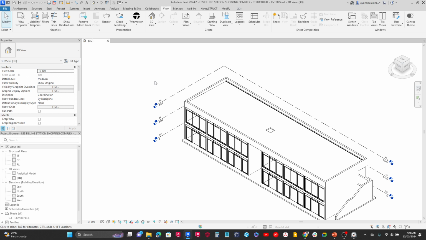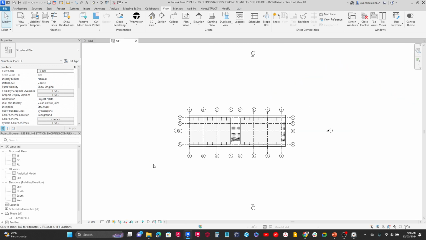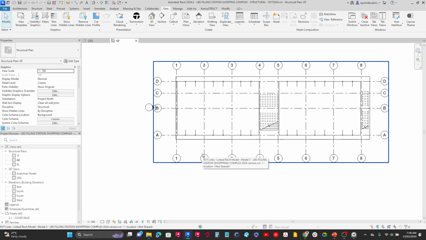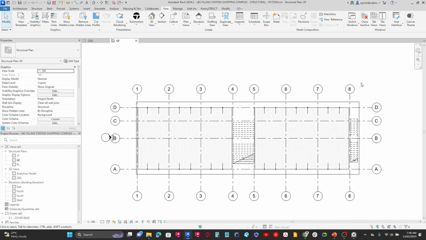I also want to do the same thing for grid lines. Right now we can't see the grid lines in the 3D view. So I'm going to open up a plan view so we can see those grid lines. Instead of coming over to the project browser and double clicking, I can also open up a view by coming to the level head and double clicking to open it up. So right now I can see the grid heads are associated with this project.